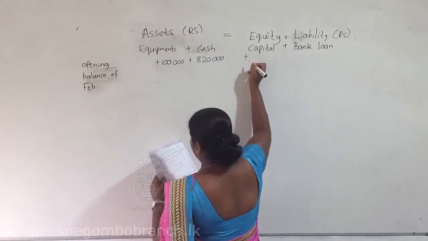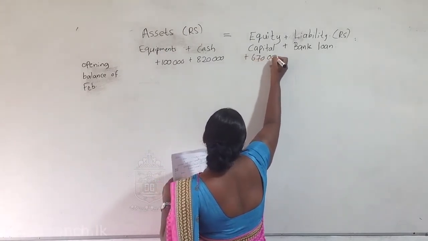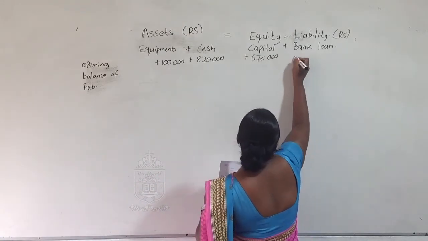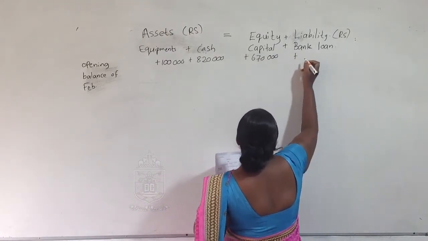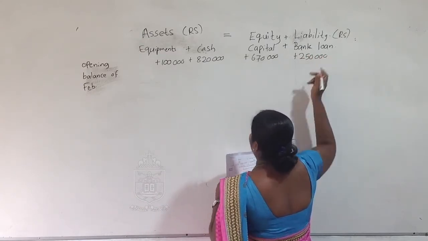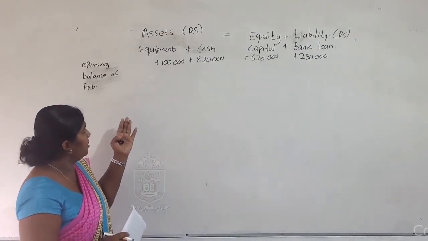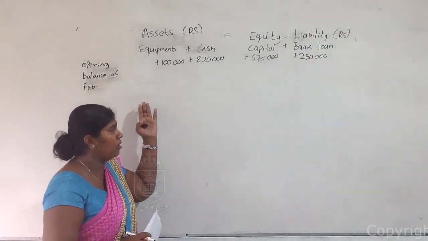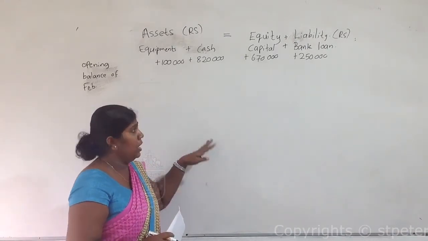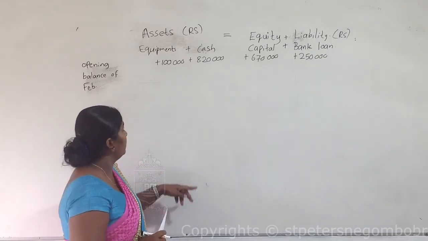capital amount plus 670,000, bank loan amount plus 250,000. Yes, children, before recording the transactions for the month of February, first you should record the opening balance of February month. That means you should consider it as the closing balance of the month of January.